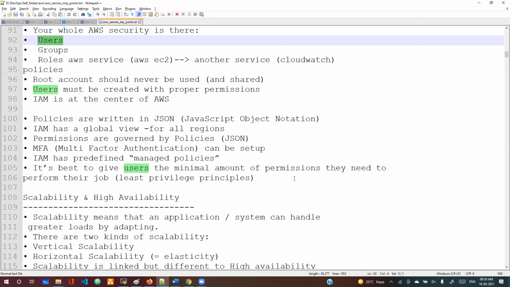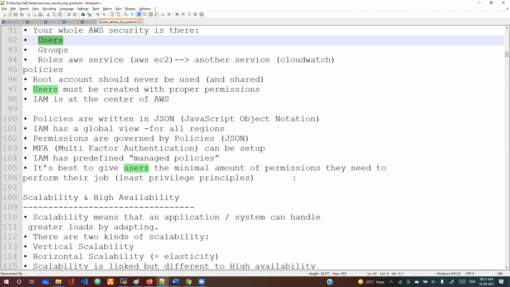Let's say a tester has joined. They don't want to access any other services. They want to check only logs, for example CloudWatch, or the CloudWatch dashboard, or only see EC2 instances, and start and stop instances. So they want to access only limited resources. In that scenario, what do we do? We create a user and we create policies, and we attach those policies to him.